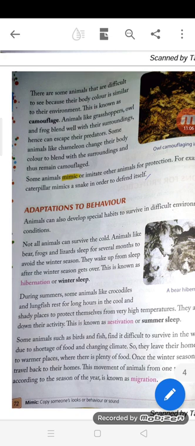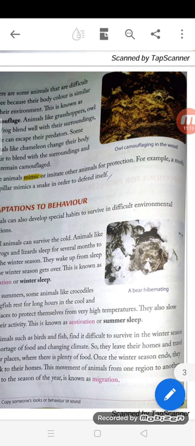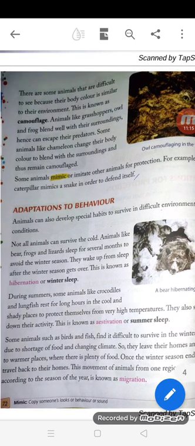Animals like bear, frogs, and lizards sleep for several months to avoid the winter season, as it is very cold during winter. They wake up from sleep after the winter season gets over. This is known as hibernation or winter sleep.